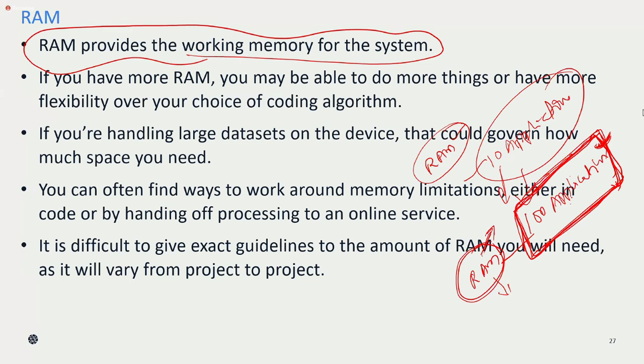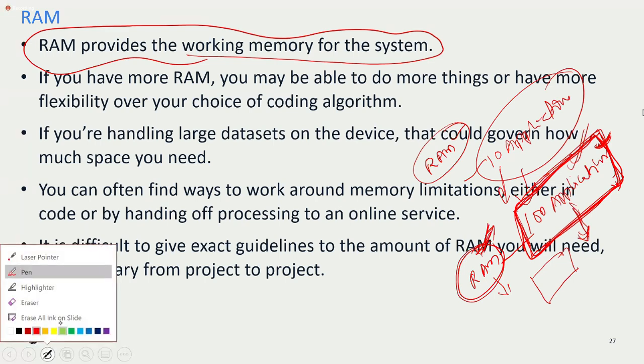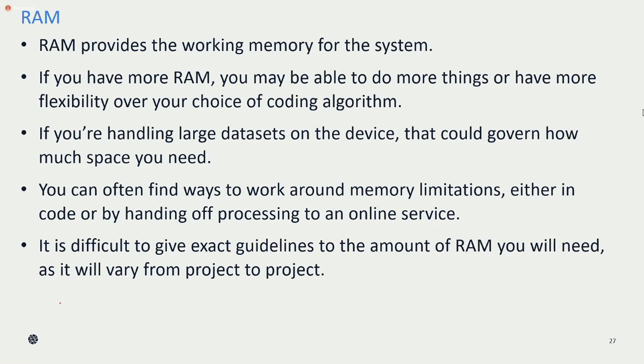That is why, whenever you are using lesser RAM and you are using many applications, then definitely sometimes our system will hang and may not be working. That is why usually we go to the task manager and delete the current files, depending upon our RAM size. If RAM size is more, then it will execute more applications. If RAM size is less, then definitely it cannot run all those applications at a time. That is why RAM is also one of the important parameters when we are going to choose the platform.